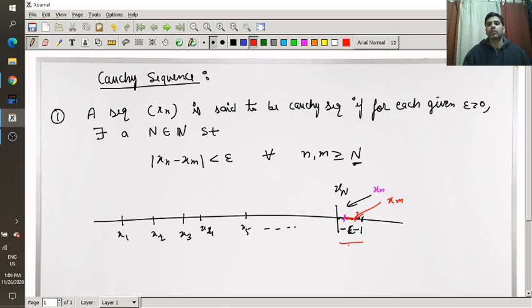So all the terms will lie in this epsilon band. This is just to make you understand what is the meaning of this statement. So the statement is, after some stage all the terms of the sequence will be close to each other.